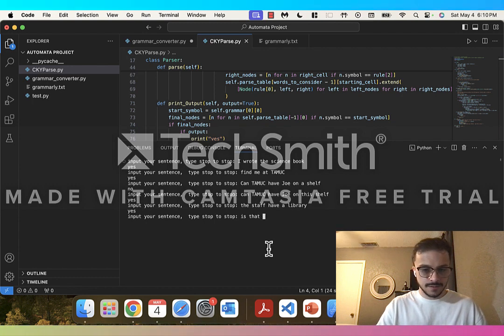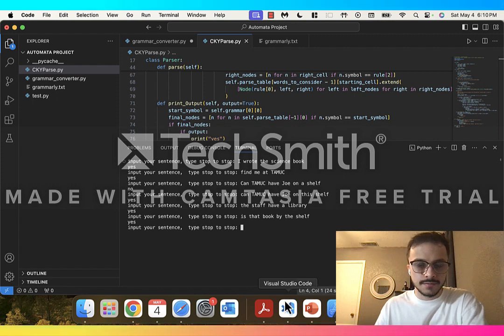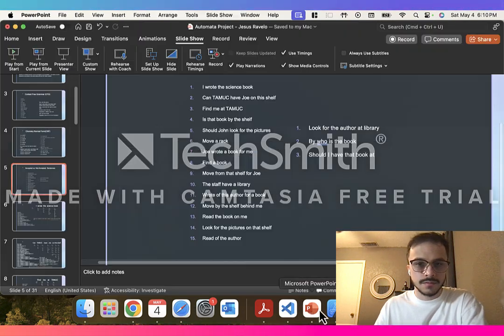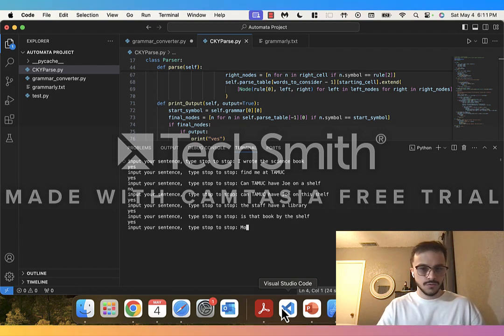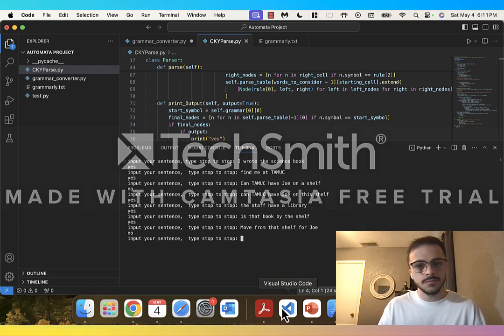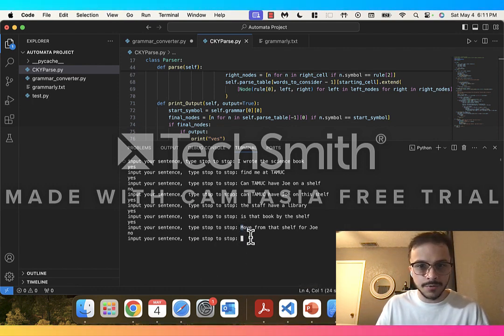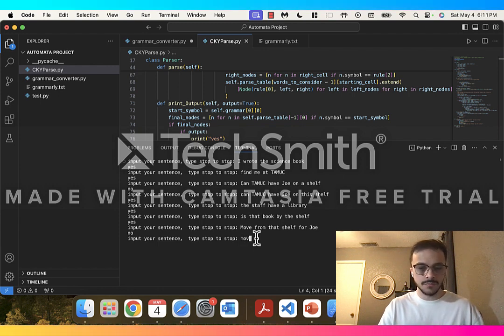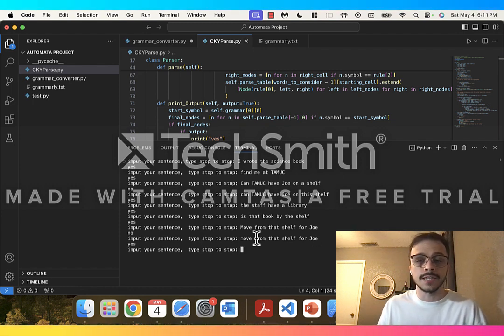Yes. Move from that shelf for Joe. Oh, again, it says no because of the capital M in Move, so let's just confirm that. Move from that shelf for Joe. And it is accepted. So yes, it is case sensitive, essentially.